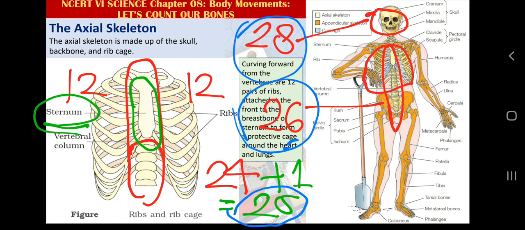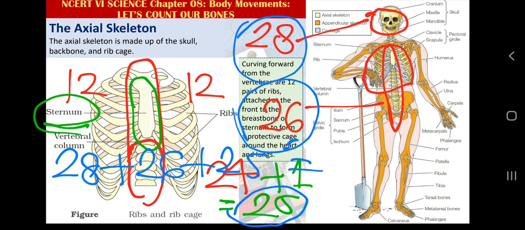If you join them, it will not be completely 80, but let's join them. 28 plus 26 plus 25, it will be 79, not 80.